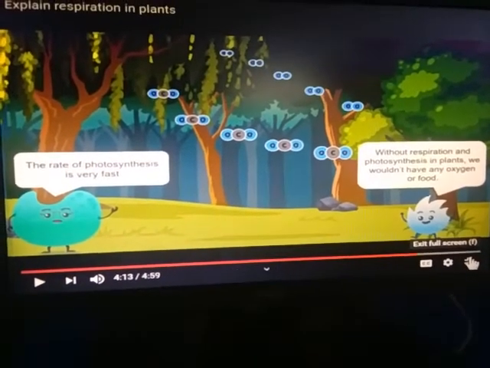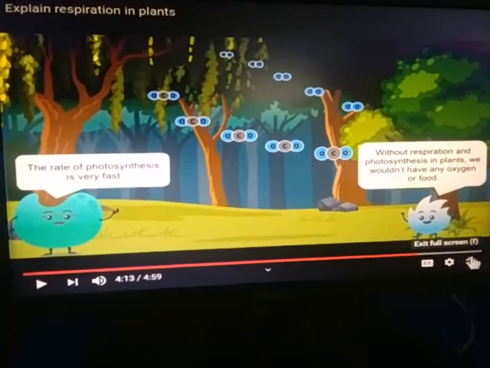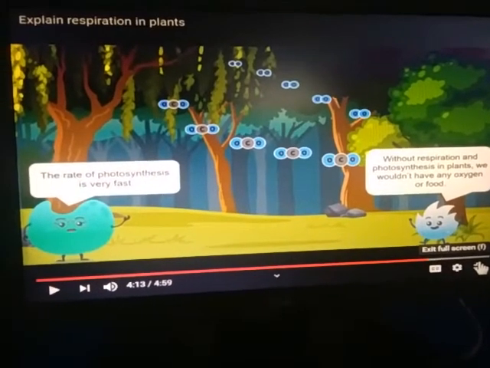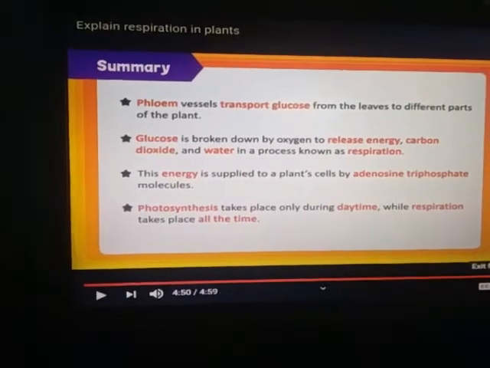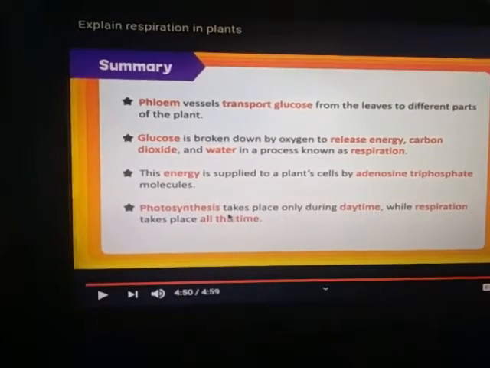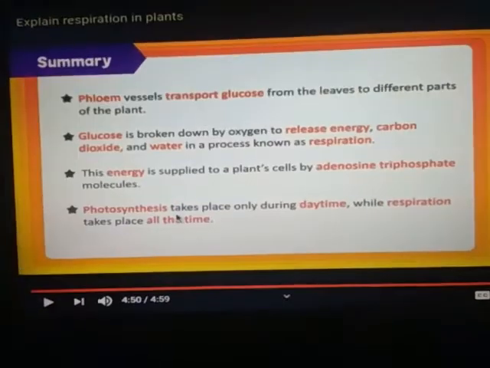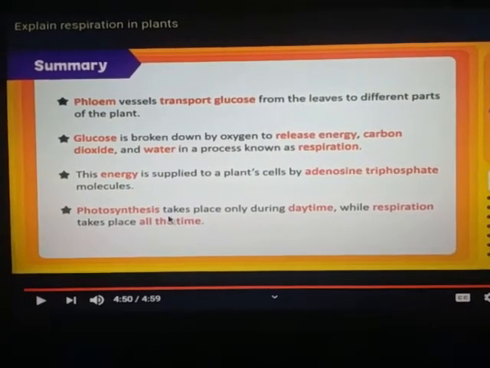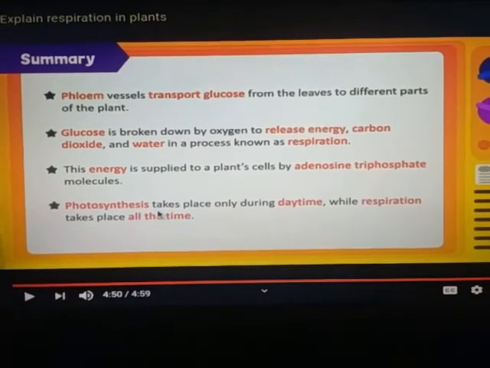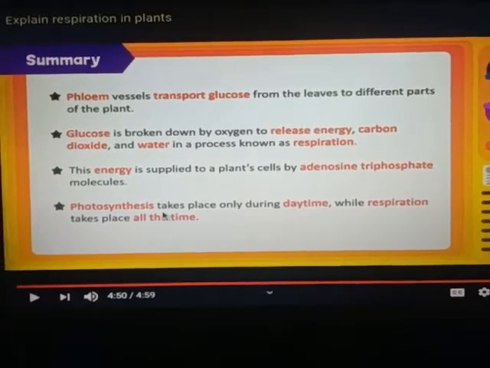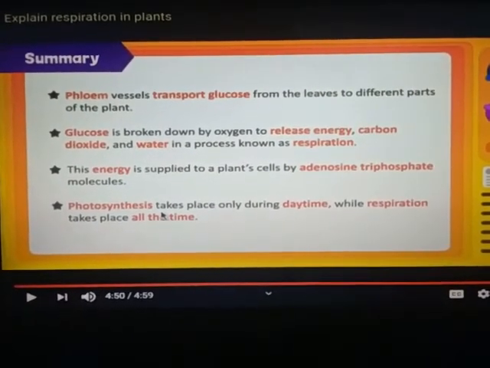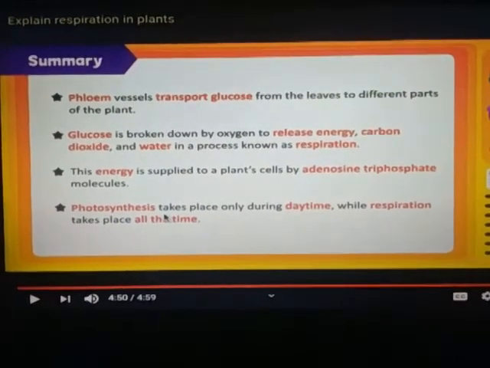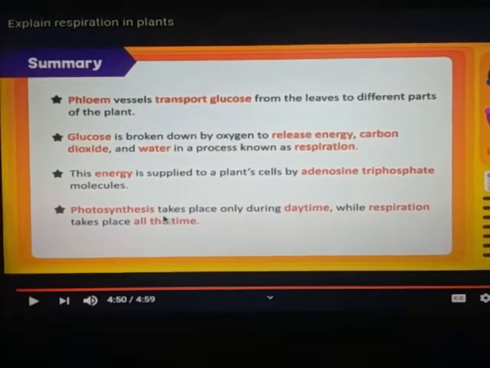Without respiration and photosynthesis in plants, we would not have any oxygen or food. Now dear student, we will know some facts about this experiment. Through the summary we will learn some important facts. Phloem vessels transport glucose from the leaves to different parts of the plant. Glucose is broken down by oxygen to release energy, carbon dioxide and water in a process known as respiration.